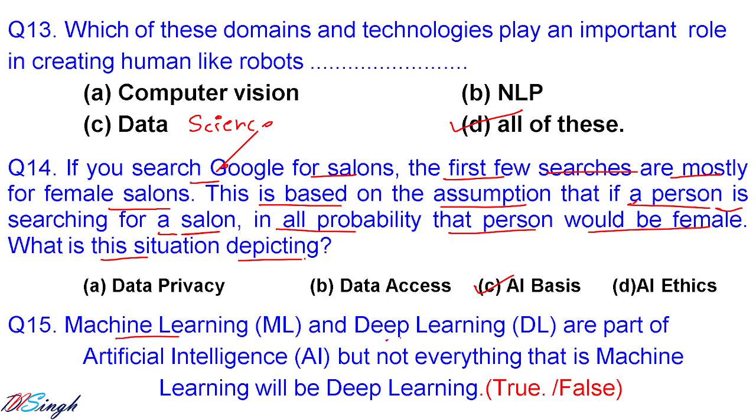Let us go for question number 15. Machine learning and deep learning are part of artificial intelligence. Fine, but not everything that is machine learning will be deep learning. This is true, because machine learning and deep learning both are part of artificial intelligence, but everything that is machine learning is not deep learning.